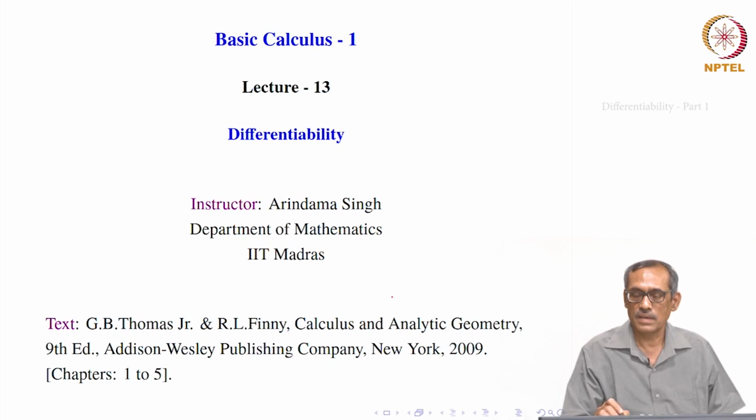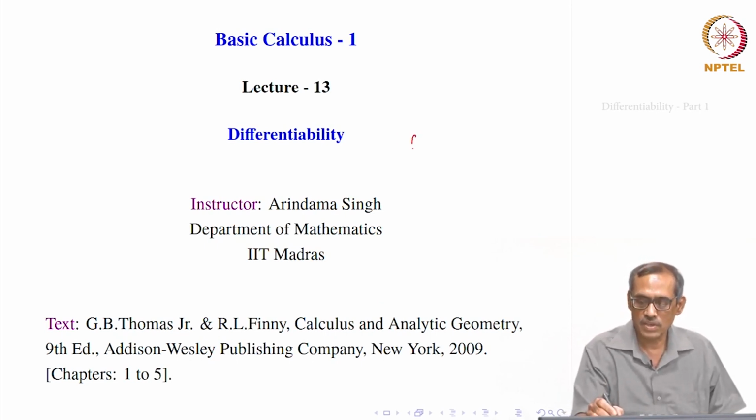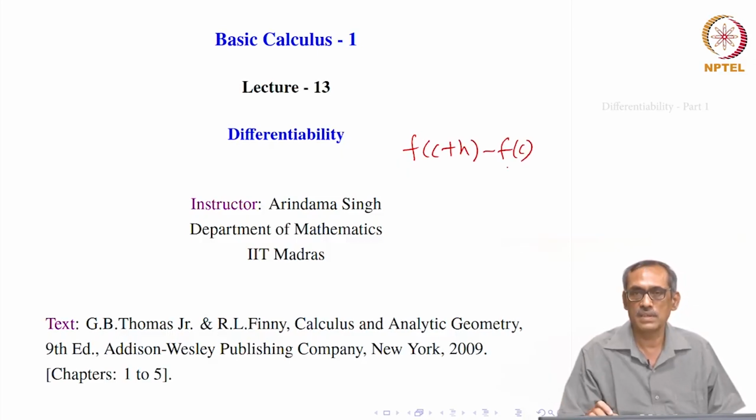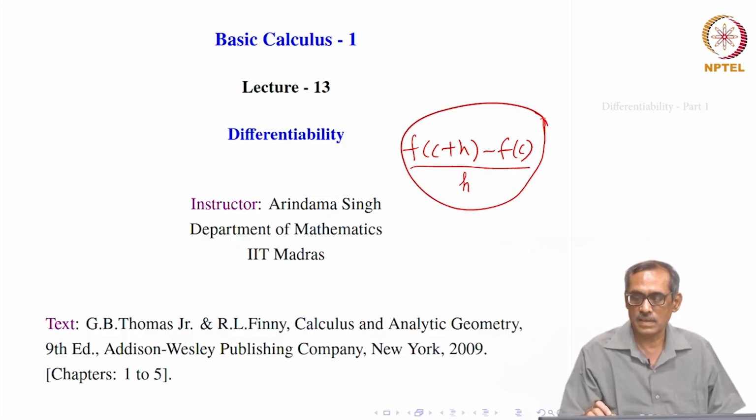Now, the distance covered from C to C plus h is f of C plus h minus f of C, and this we divide by the duration, which is h here. This is the average speed in the duration h, starting from the instant of time C and going up to C plus h.